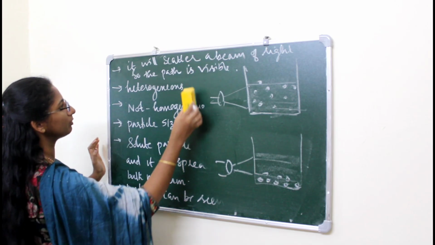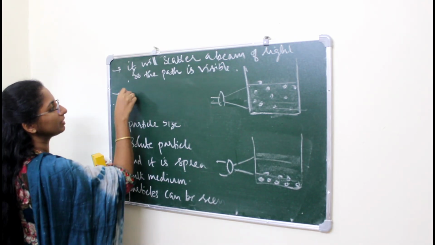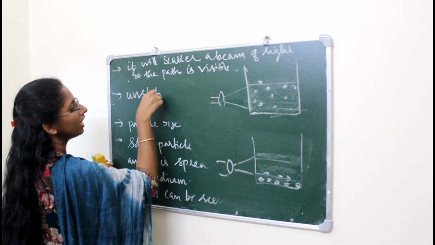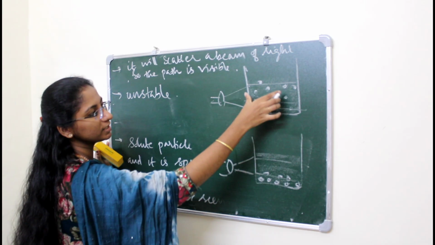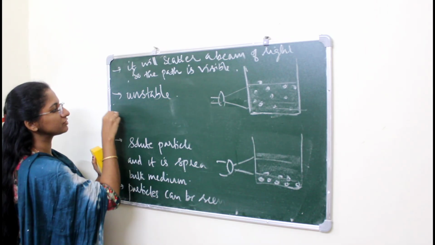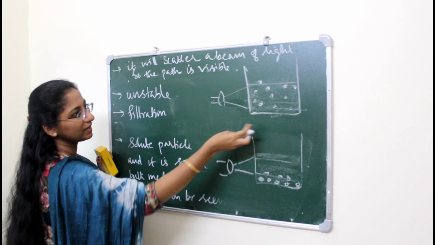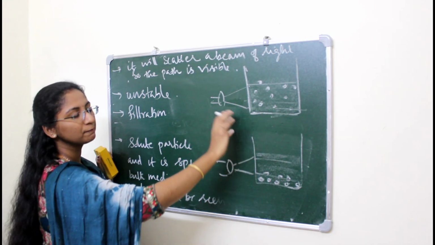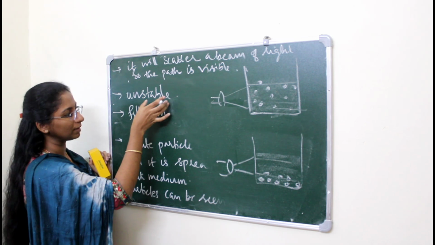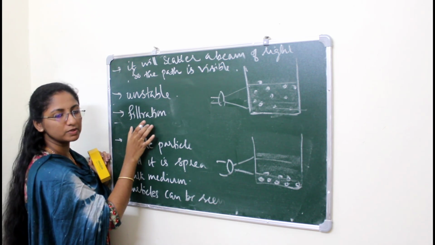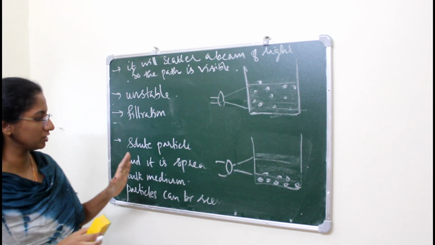So we can add one more point. It is unstable. Suspension is actually unstable. Okay, and we can separate the solute particles from the suspension by using filtration. By filtration, we can separate the solute particles from this suspension. Okay, so we can say that this suspension is unstable and we can separate it by filtration. So that's all about the suspension.